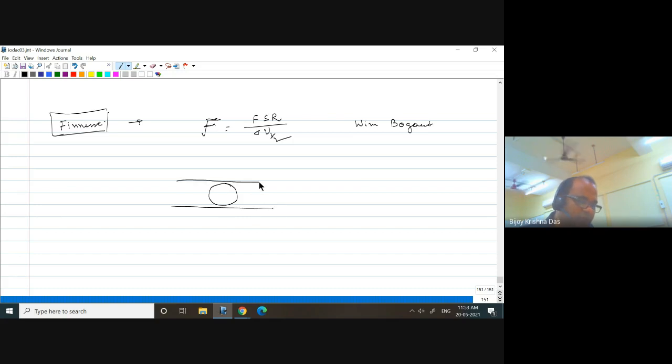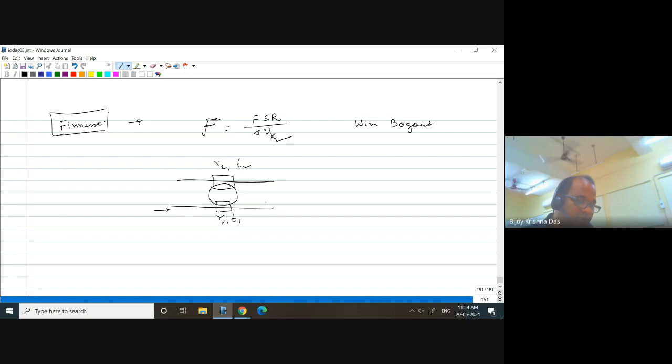This is an add-drop multiplexer type thing, which is also considered in that paper. So you just study that on your own; I am not considering that here. So if you have a ring resonator something like this, here you can consider that the coupling coefficients are R1 and T1, and this one is R2 and T2.